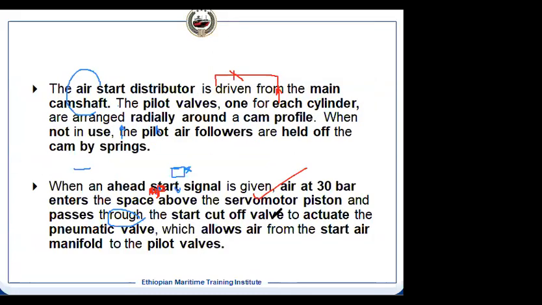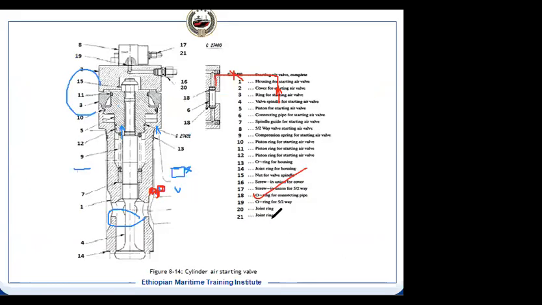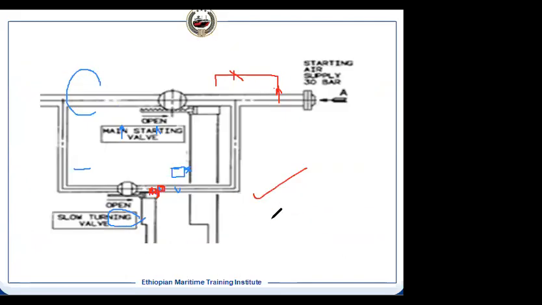So for the B&W, you cannot open this valve manually. As I asked you one question in the last class, what do we actually do in port? We turn a wheel, but by turning the wheel we actually block it so that it does not turn.